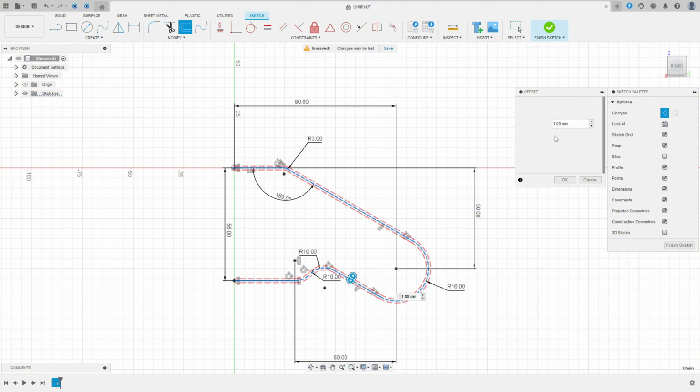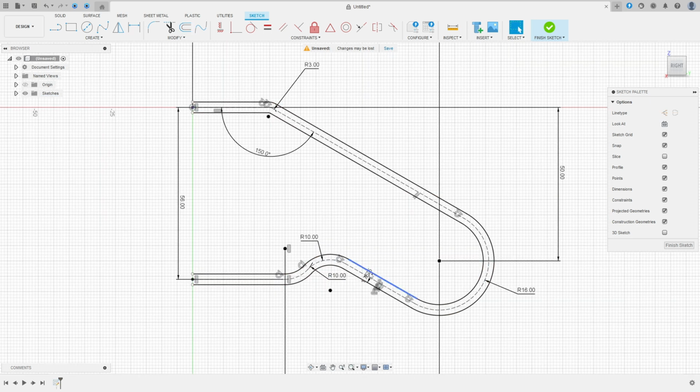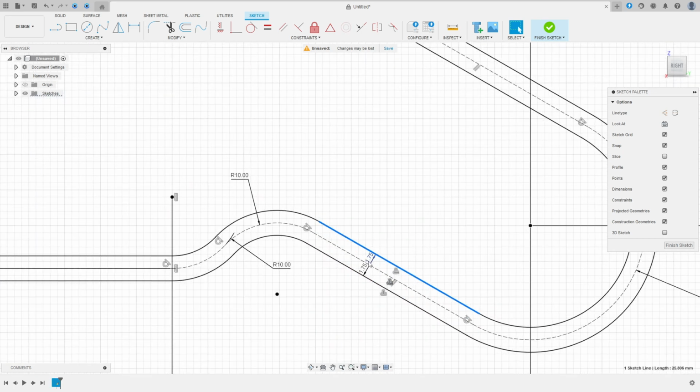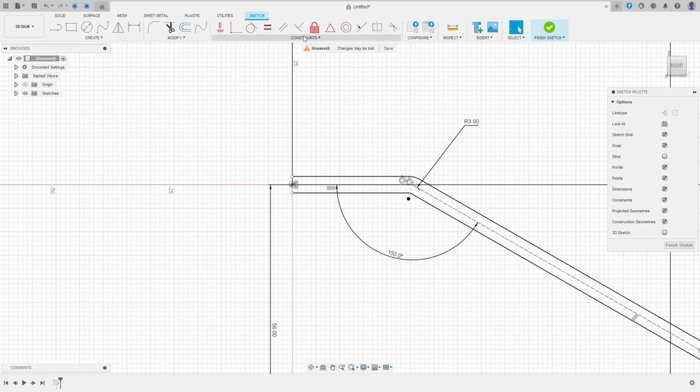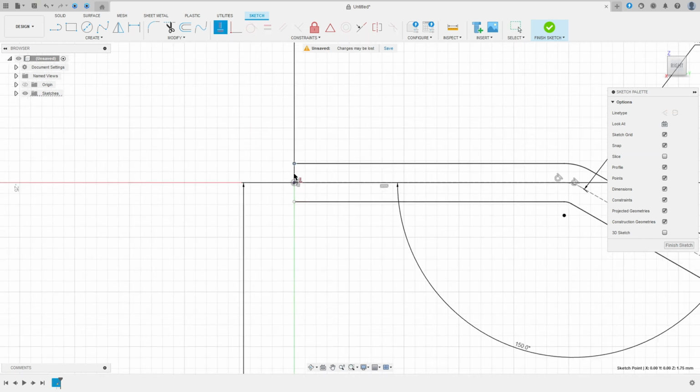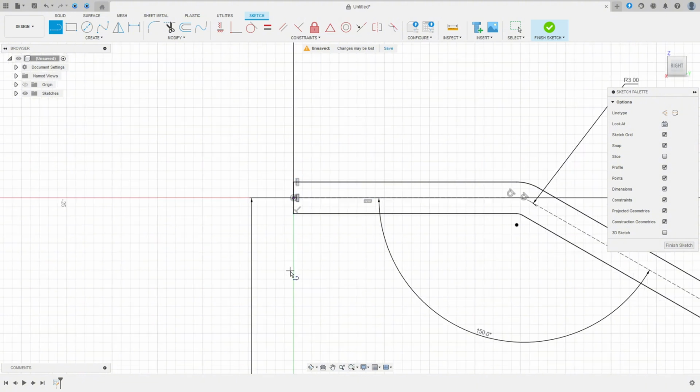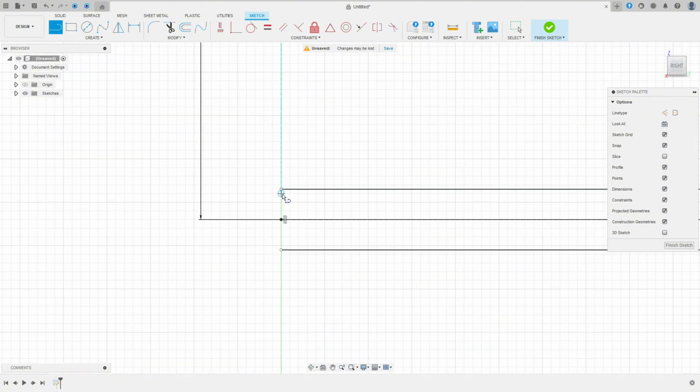Select the two sides, remove the construction line type, the distance 1.75 millimeters, and press OK. We made this, okay? Now here go to constraint, horizontal vertical, select this point and this point, close here with a line, make the same here on this side.